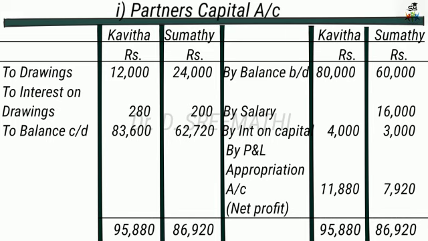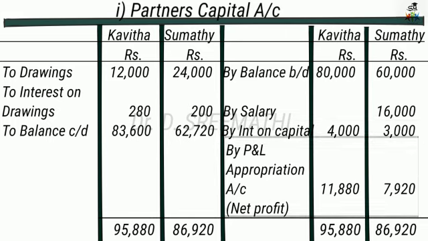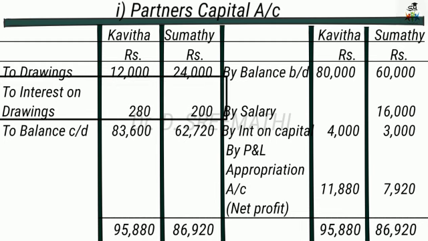Then we have to take the partner's salary, that is Sumati's salary, 16,000, which is a credit to Sumati. And then interest on capital is a credit to Sumati as well as Kavita, 4,000 and 3,000. Then the profit and loss appropriation account, that is the share of profit from the business, 11,880 and 7,920, that is net profit, right? And then on the debit side, it is drawings. We have to put 12,000 and 24,000 for Kavita and Sumati respectively. And the interest on drawings is 280 for Kavita and 200 for Sumati.